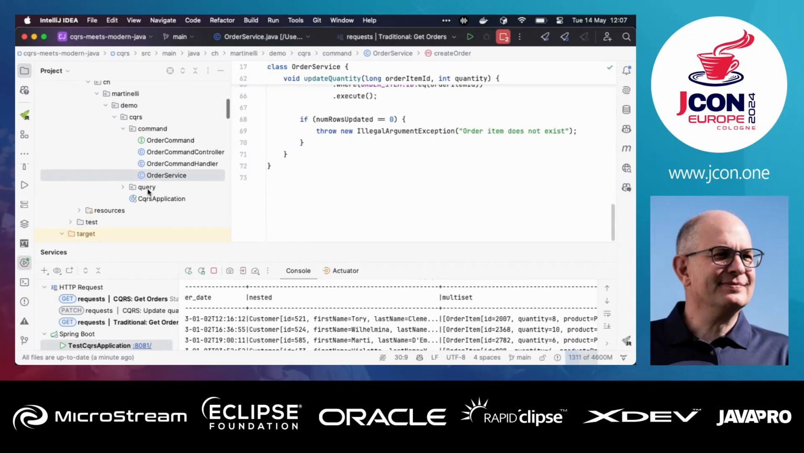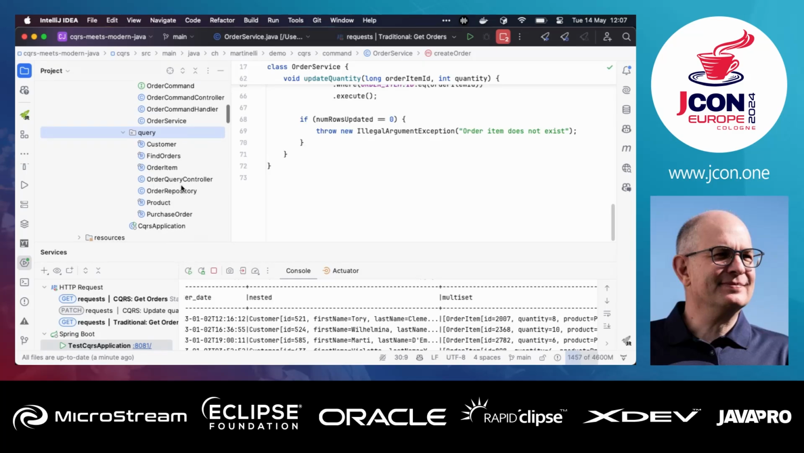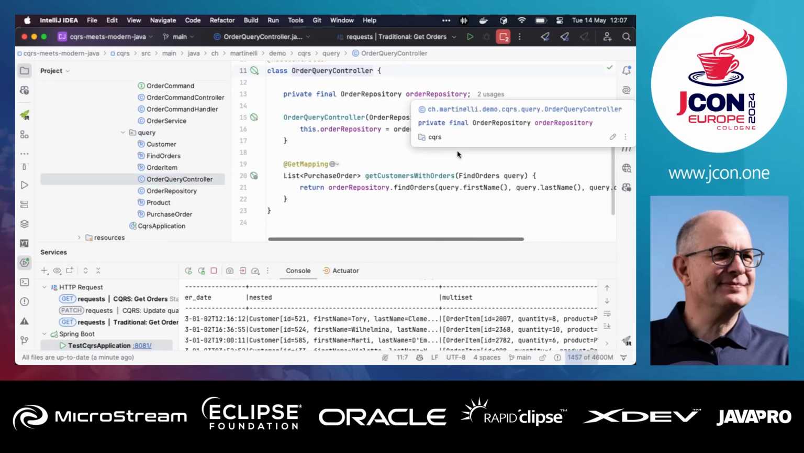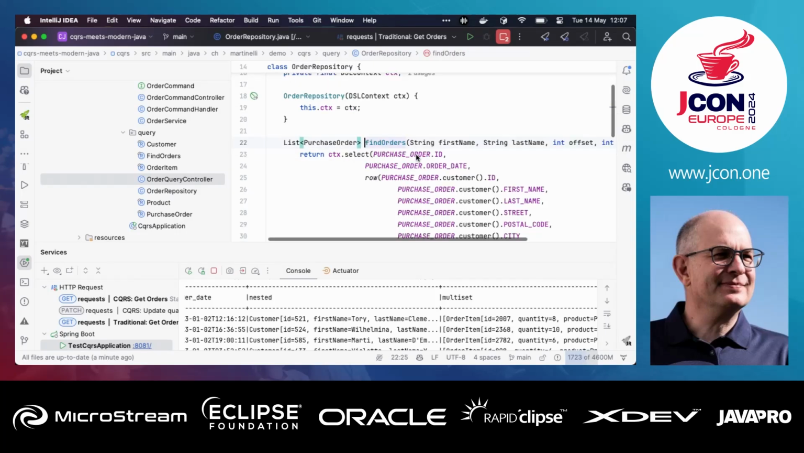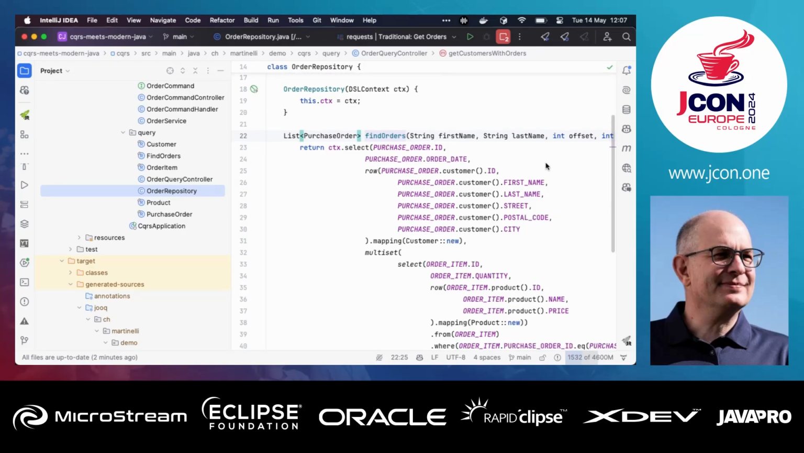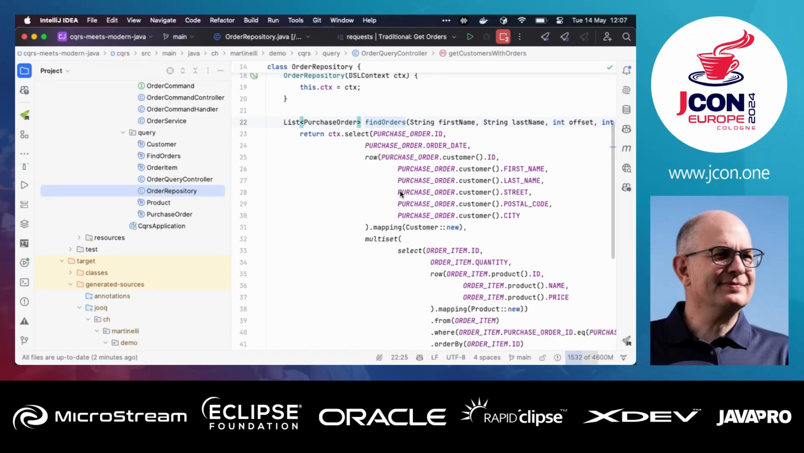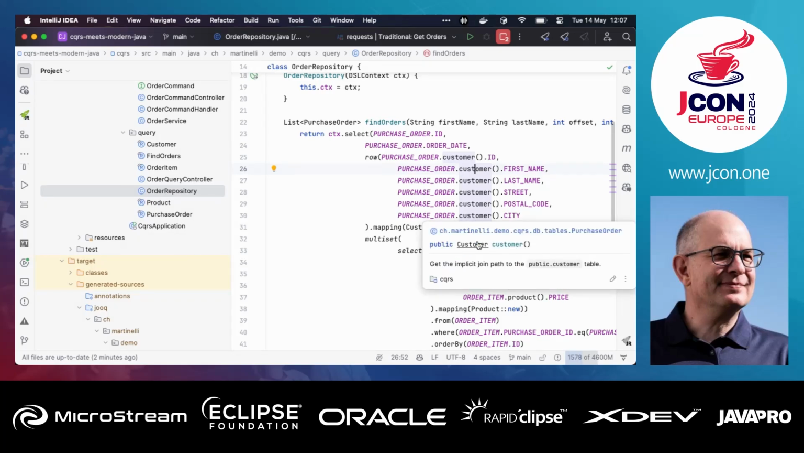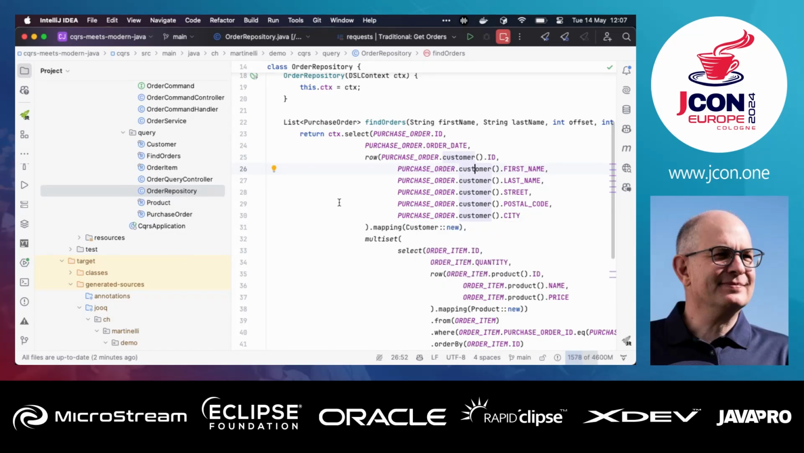Where are we, sorry, wrong side. So we have the order query controller, and this is calling find orders in the repository. And here we see a very long SQL statement. This statement is nested. So we first select the order, then we follow the one-to-one relationship, or the many-to-one relationship, from purchase order to customer. Here we see something that jOOQ is able to generate. It has the possibility of an implicit join, like you do when you use JPA query language, for example. So if it's a to-one relationship, you can directly navigate to the attributes.